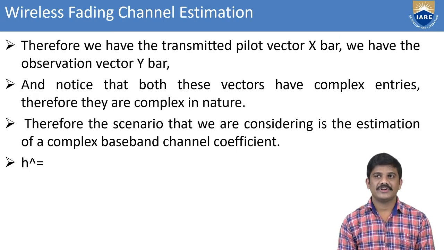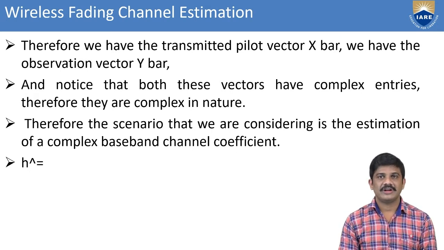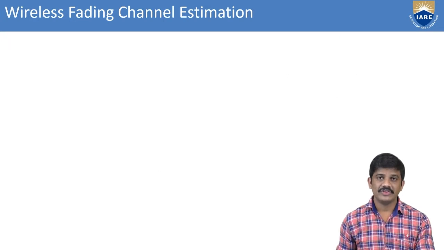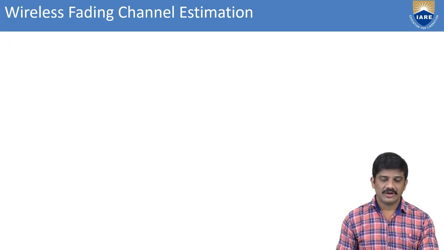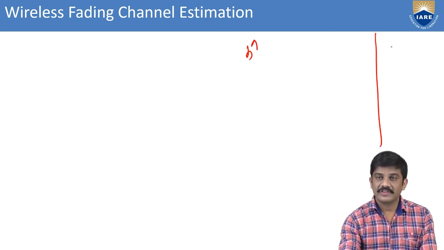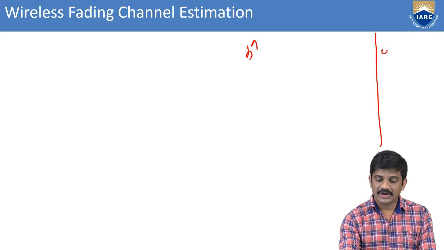Both these vectors have complex entries, therefore they are complex in nature. So the scenario we are considering is estimation of the complex channel coefficient, only the channel coefficient. Here we know the formula y of k equals h of x of k plus v of k.